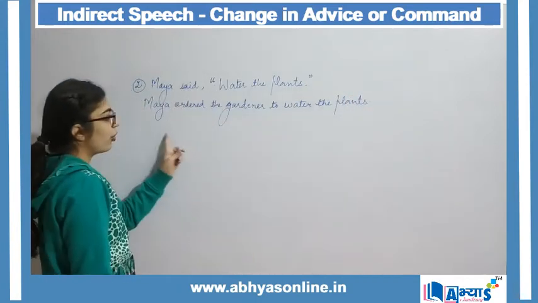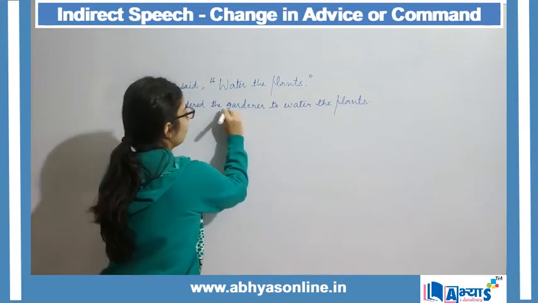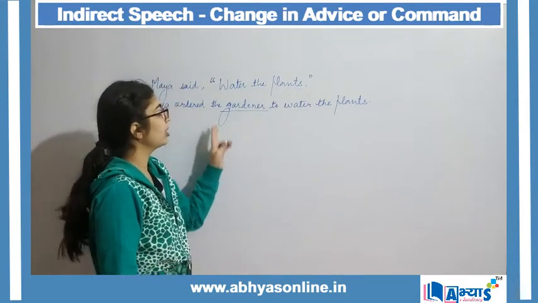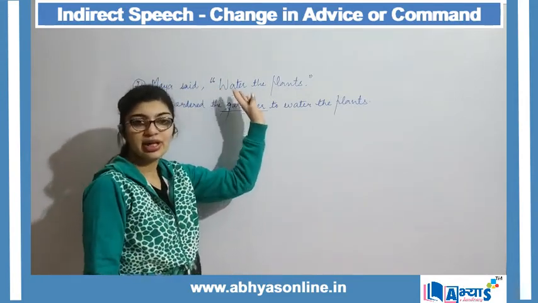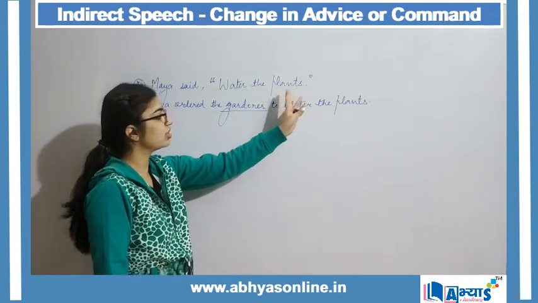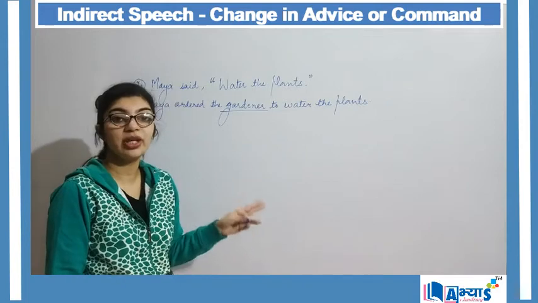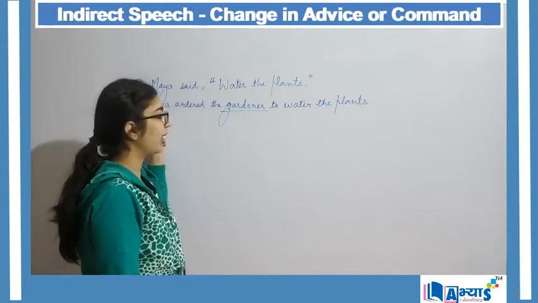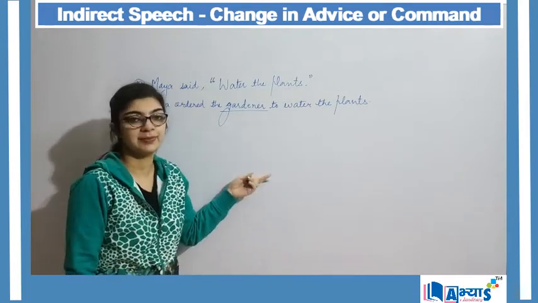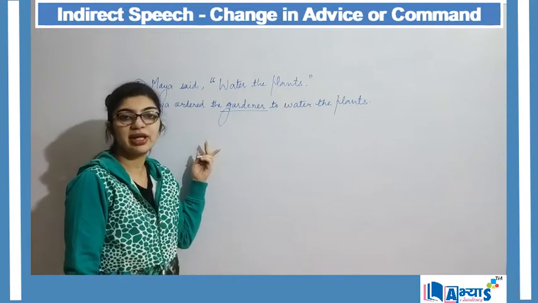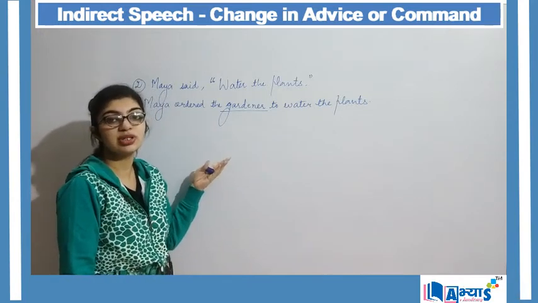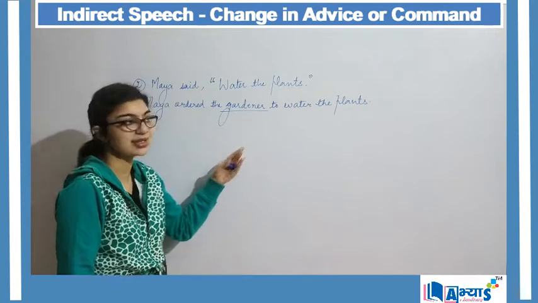So Maya ordered the gardener. Where did the gardener come from? Because the gardener has the responsibility to take care of the plants. Here, since there is no object, we will assume that Maya is talking to the gardener. So gardener over here is my hidden object, which is used in the indirect sentence.